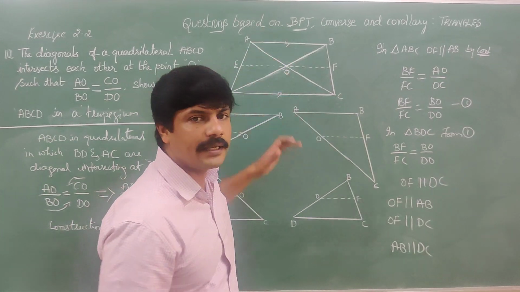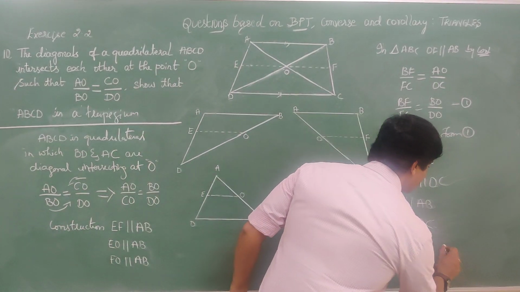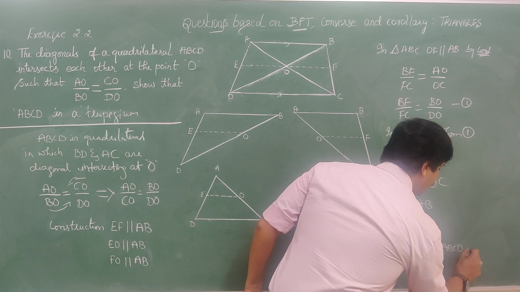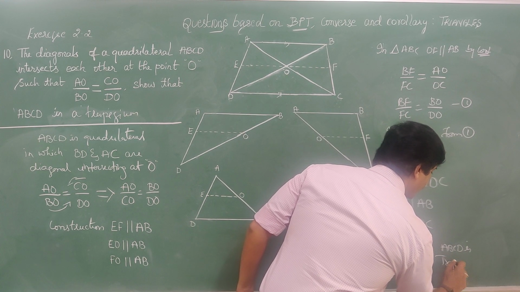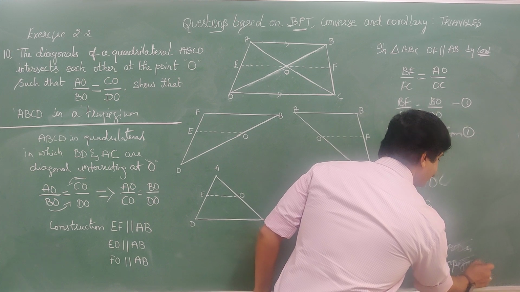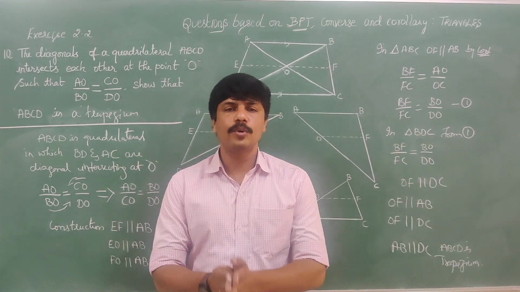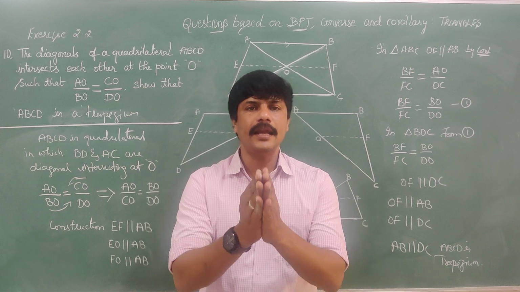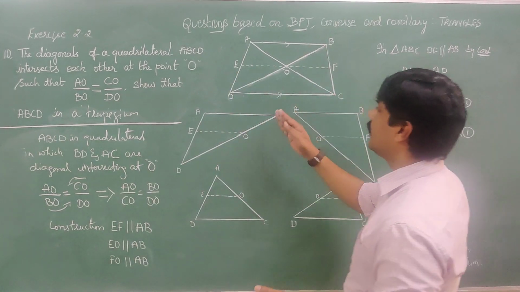If AB is parallel to DC, what does it mean? It means ABCD is a trapezium. And thus we have proved in a very, very easy way that ABCD is a trapezium.